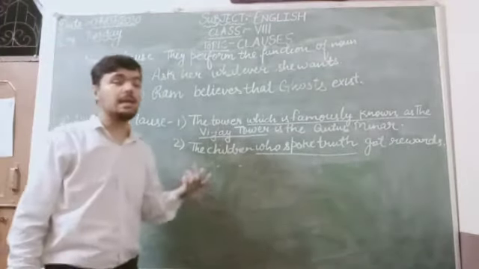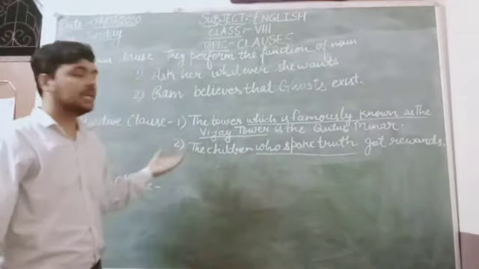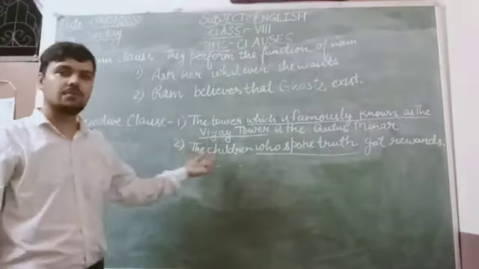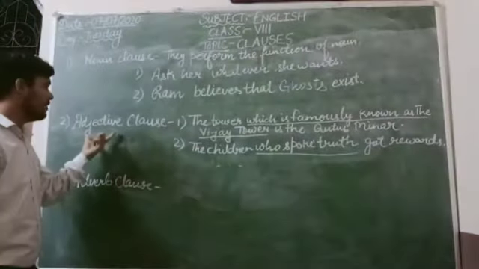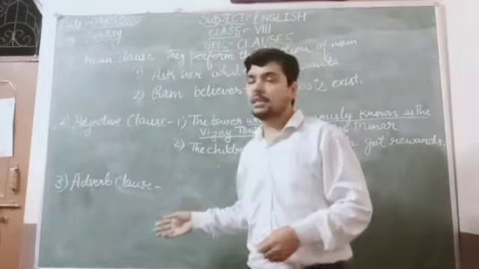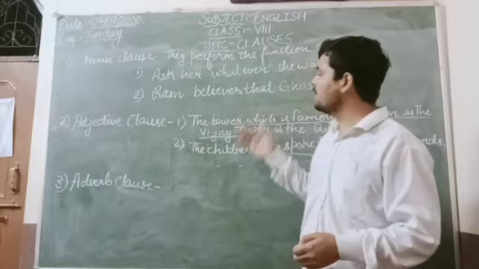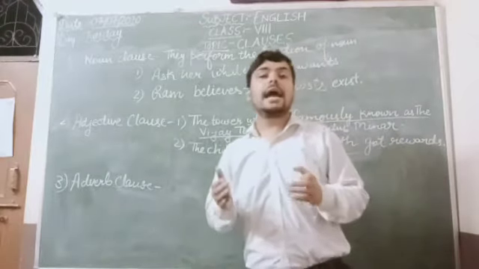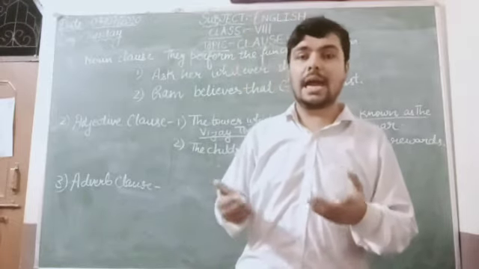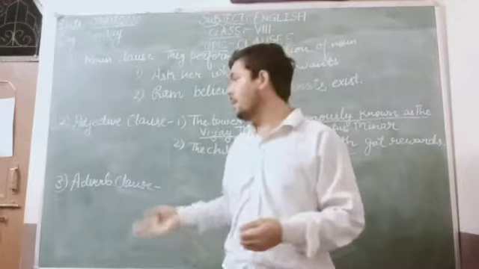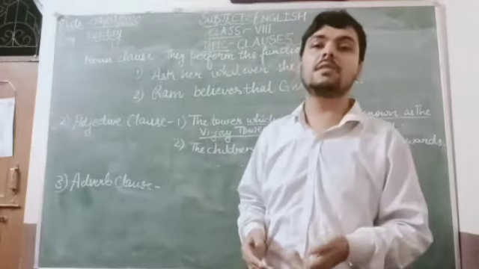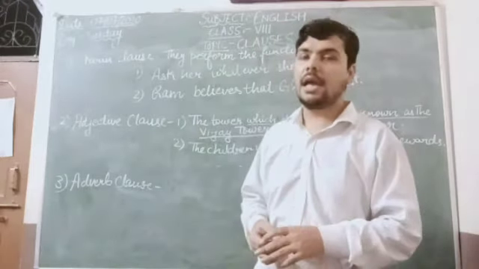So who spoke truth is qualifying the noun, which is children. So they are called adjective clauses. Now the third type of clause is the adverb clause. Adverb clauses are used to modify a verb, adjective or another adverb in the sentence. They begin with subordinating conjunctions.